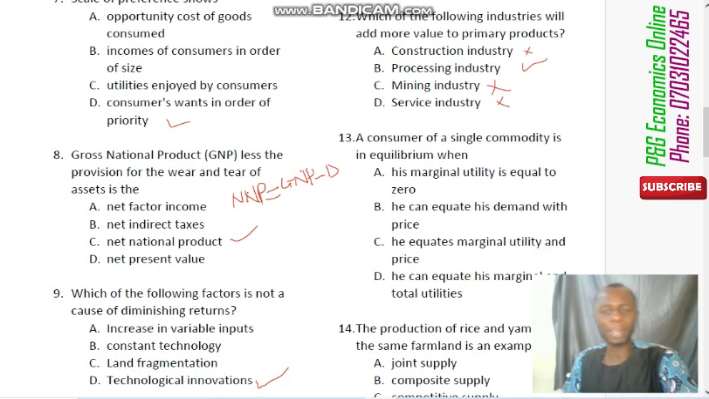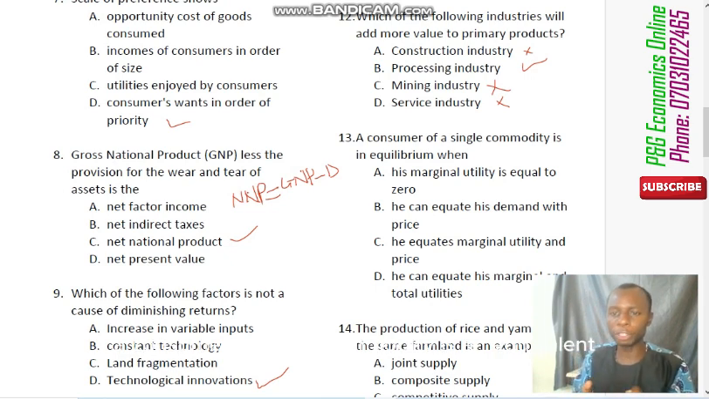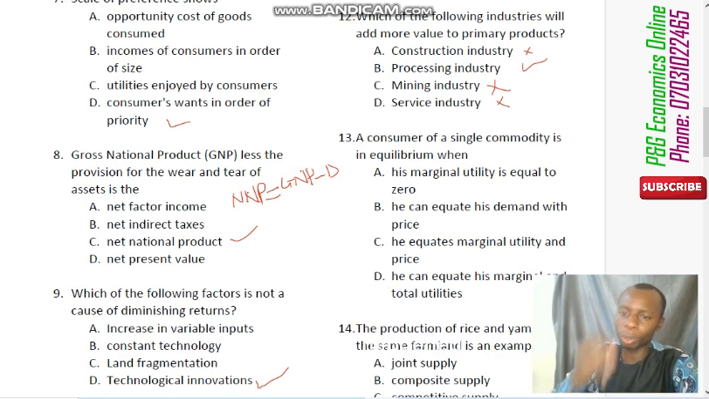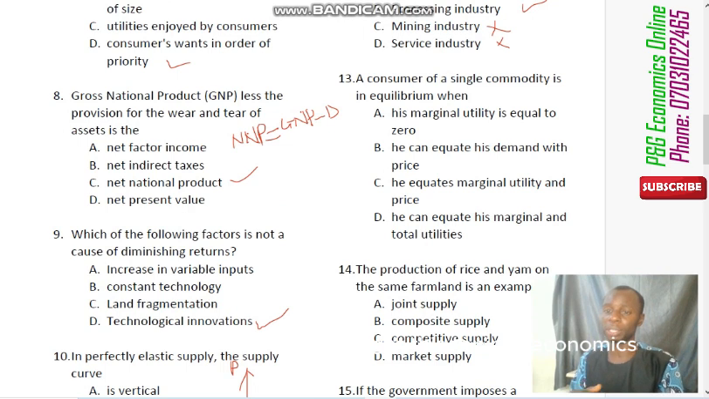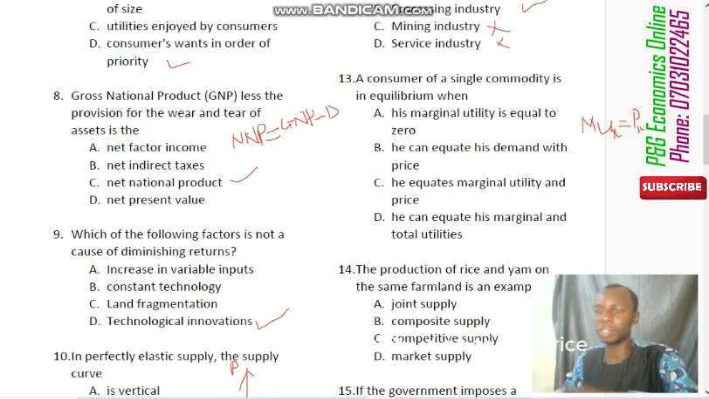Now question number 13 says, a consumer of a single commodity is in equilibrium when what happens? That is, when is a single consumer at equilibrium? Remember when you were taught this topic in economics under utility maximization, we were told that a single consumer is at equilibrium where MUx, this x has to do with the commodity in question, is equal to Px, that is, when marginal utility is equal to the price. The x here is the commodity we are referring to.